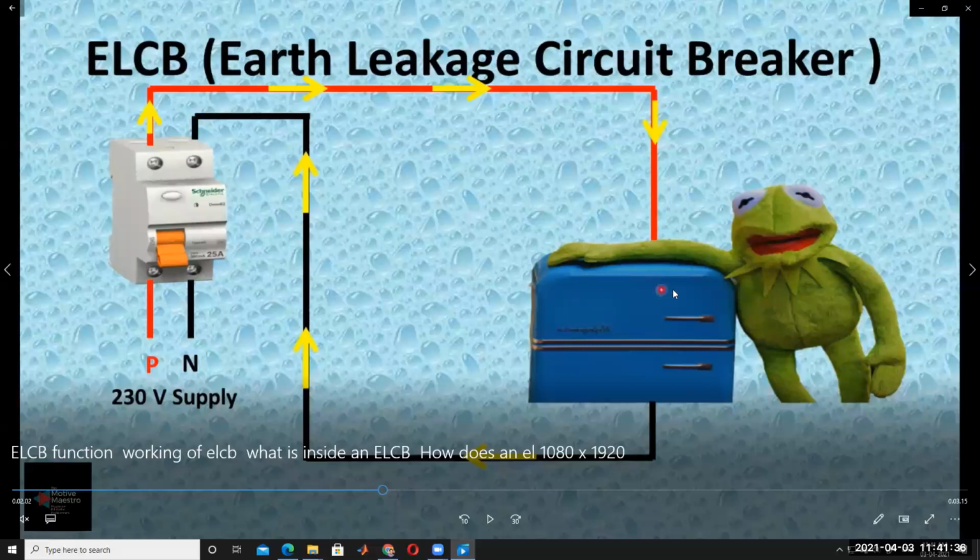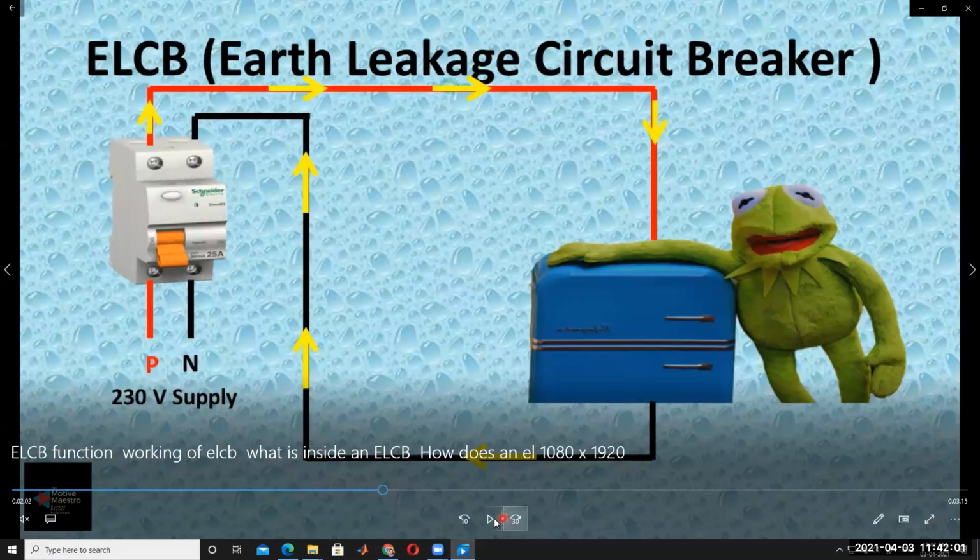If you are touching this device, that leakage current passes through the human body to the ground. Some amount of current passes through the human body to the ground or earth, and that current is very dangerous to human beings. That's why, to protect human beings, earth leakage circuit breakers are useful.